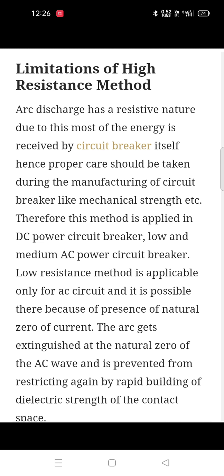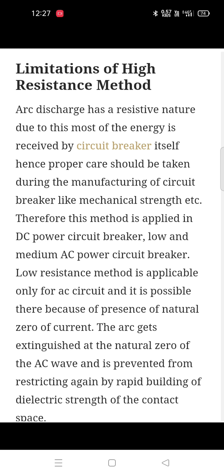The low resistance method is applicable only for AC circuits, and it is possible there because of the presence of a natural zero of current. The arc gets extinguished at the natural zero of the AC wave and is prevented from restriking again by rapid building of dielectric strength of the contact space. As we know, the circuit breaker works at very high voltage, so we cannot use the high resistance method for very high power or high generation.